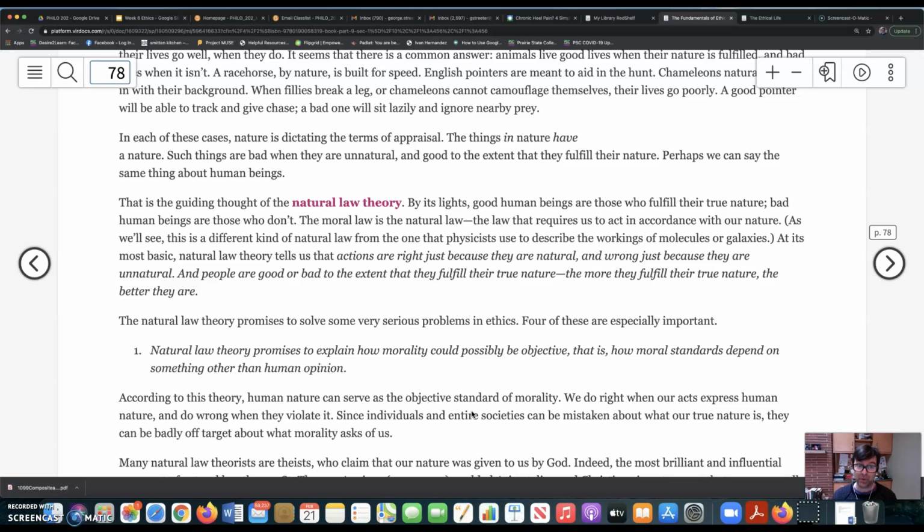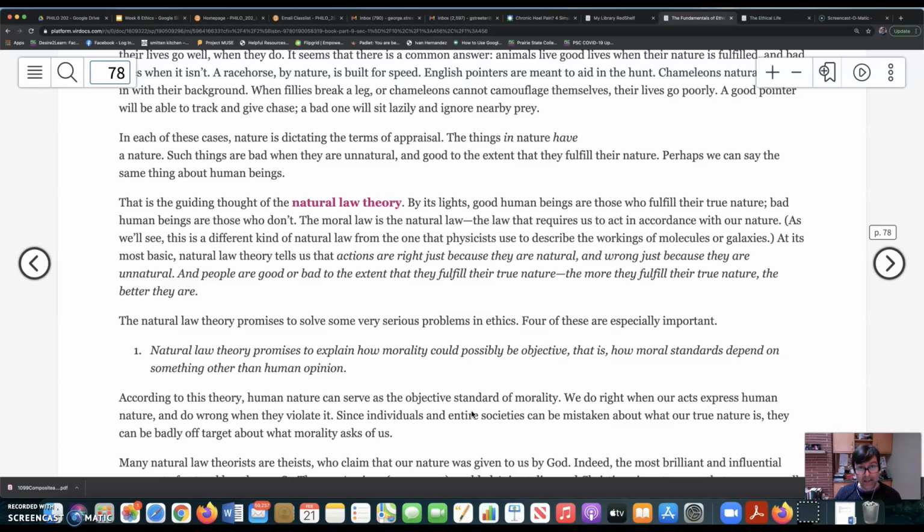The kind of principle that natural law theory proposes is that actions are right just because they are natural and wrong just because they are unnatural. People are good or bad to the extent that they fulfill their true nature. The more they fulfill their true nature, the better they are. That's a formulation of the basic principle that's supposed to guide us in determining whether an action is right or wrong. It's a general principle that's supposed to apply in all cases.